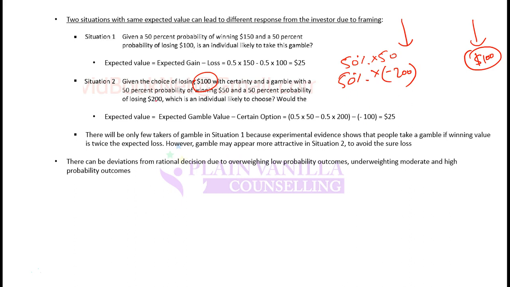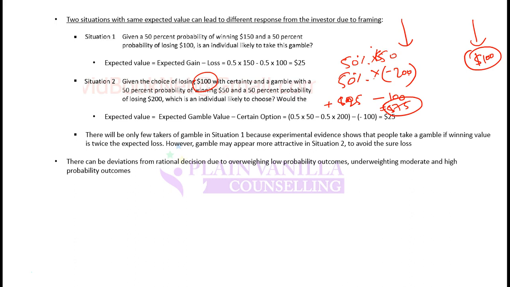So 50% probability of $50 would mean $25. There is a probability of winning $25 and 50% probability of losing $200. So let's say that is minus 100. So there is a net loss of $75 in this gamble.